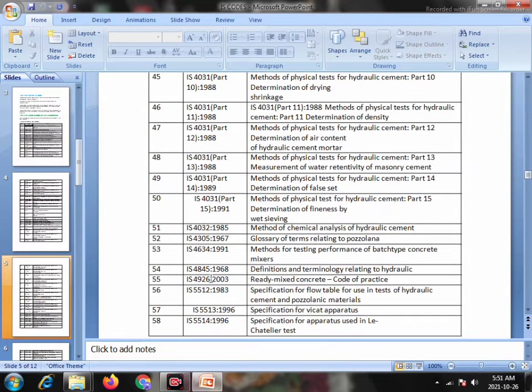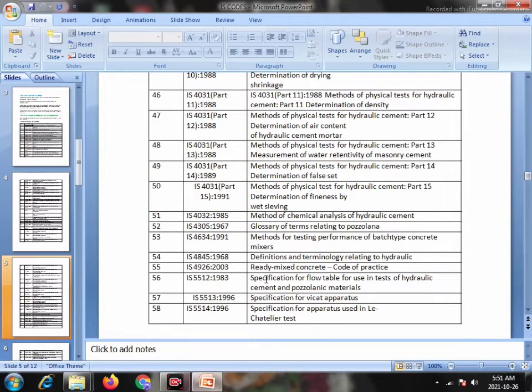54, IS 4845, 1968: Definition of Terminology relating to Hydraulic Cement. 55, IS 4926, 2003: Ready Mixed Concrete Code of Practice. Serial number 56, IS 5512, 1983: Specification for Flow Table for use in Tests of Hydraulic Cement and Pozzolanic Material.